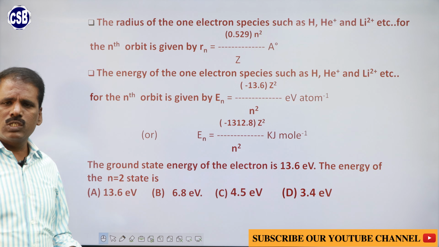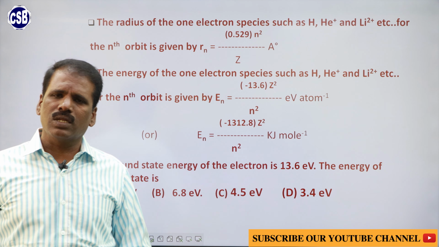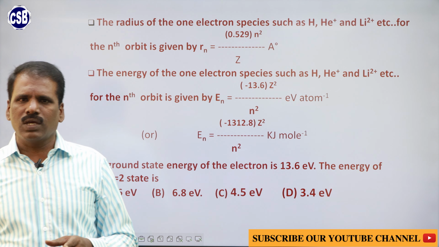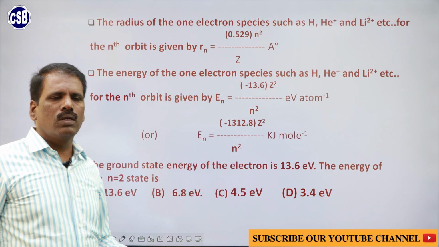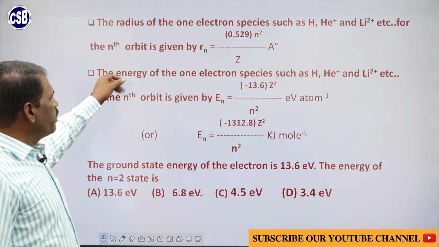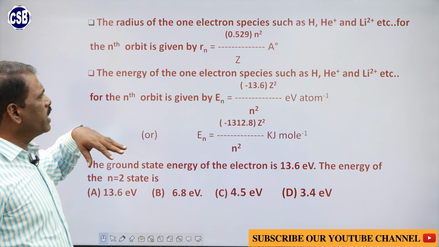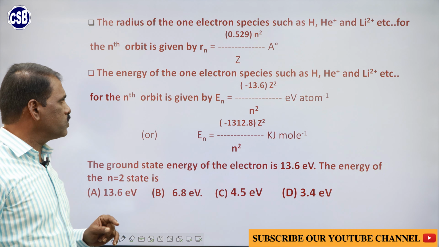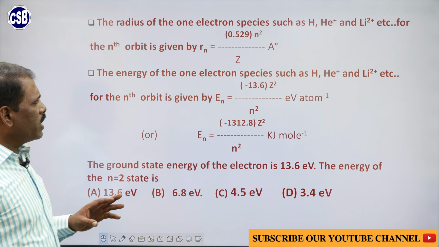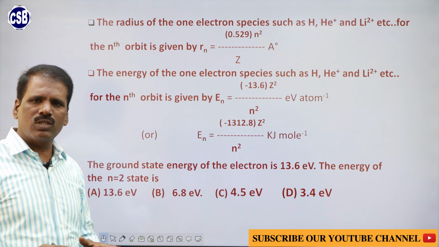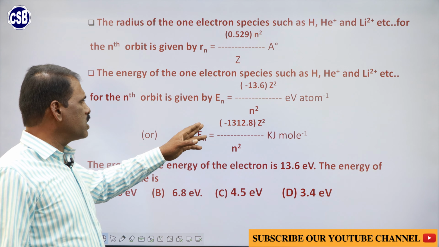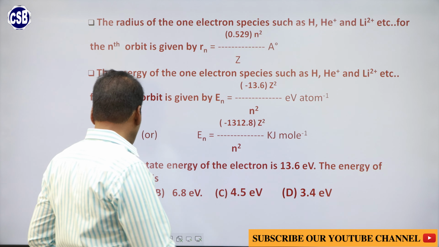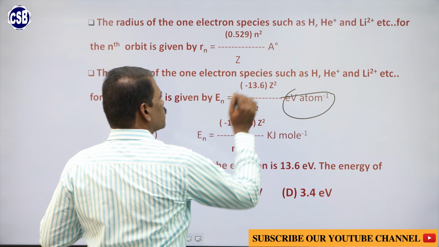Niels Bohr proposed formulas for hydrogen like atoms to calculate the electron's energy as well as the radius of the orbit. The radius of the nth orbit is given by Rn is equal to 0.529 into n square by z Angstrom, where z is the atomic number. The energy of one electron in the nth orbit is given by En is equal to minus 13.6 z square by n square. The unit here is electron volt per atom.